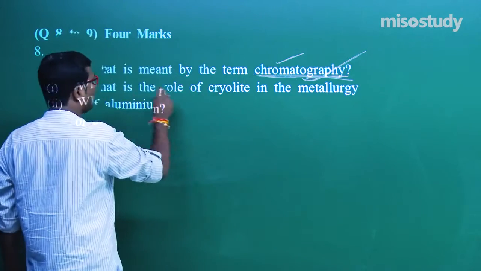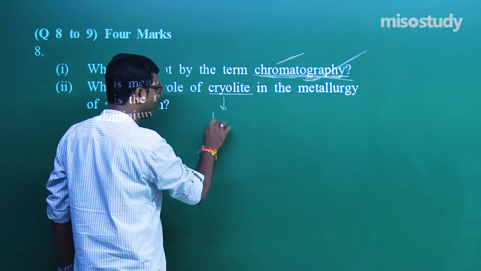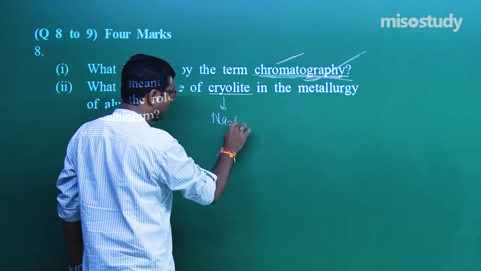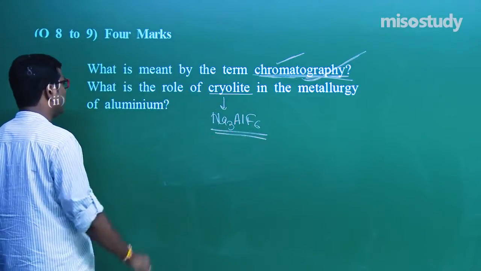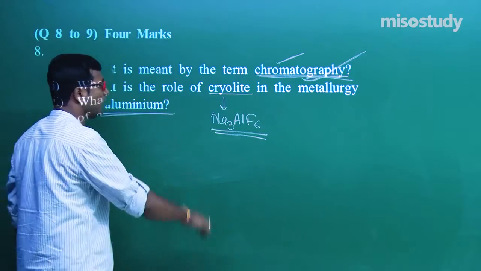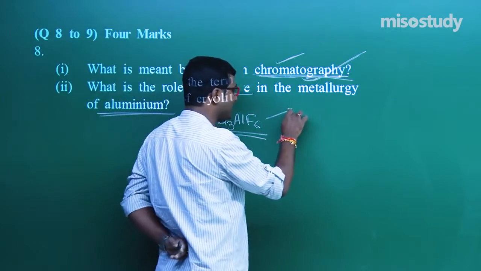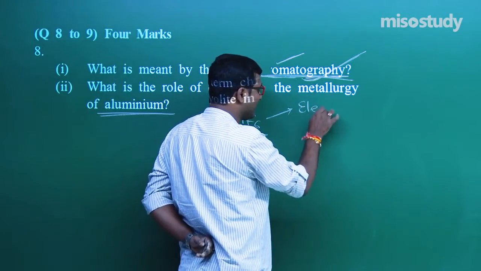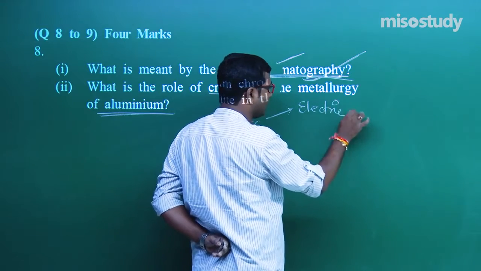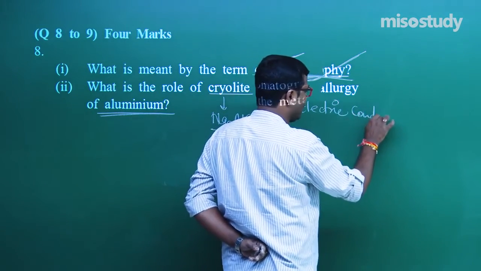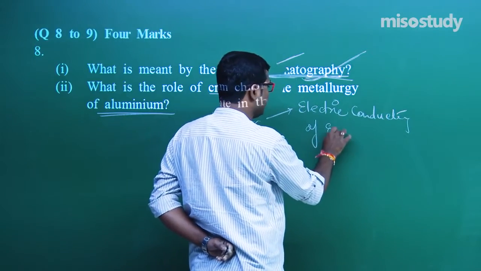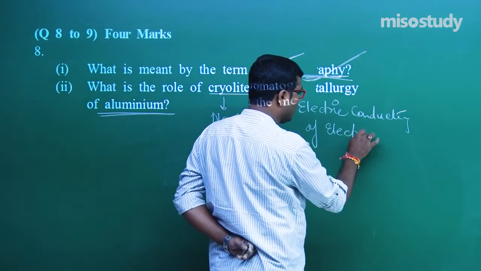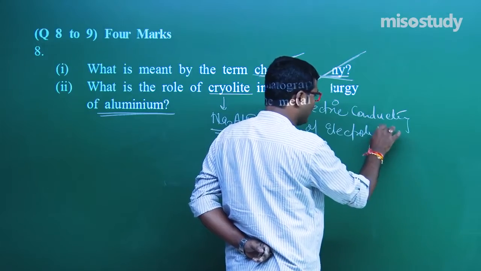What is the role of cryolite? Cryolite is Na3AlF6, clear? What does it do in the metallurgy of aluminum? First of all, it increases the electrical conductivity of the electrolytic solution.